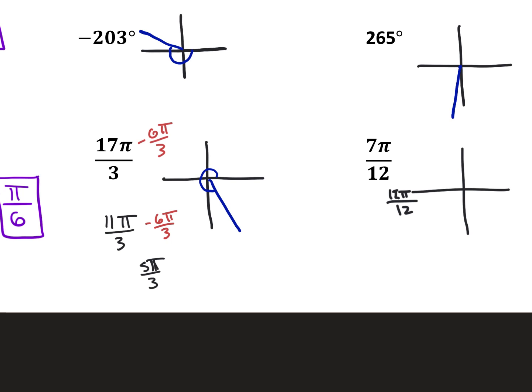And you could have counted your way around. Here, I'll show you how that would have worked. 0, 3 pi over 3, 6 pi over 3, 9 pi over 3, 12 pi over 3, 15 pi over 3, 2 more pi over 3 gets you to 17 pi over 3. But I've never met someone who was excited about counting their way around by pi over 3. Okay. All right. Why don't you go ahead and finish these up, and I'll put my answers up there.